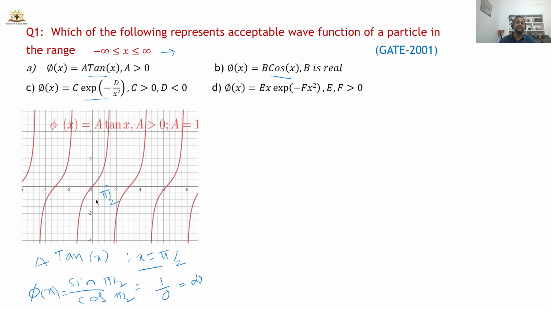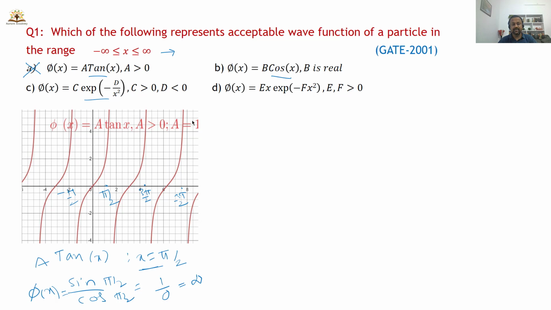We are getting an infinite value for tan at pi by 2, 3 pi by 2, 5 pi by 2, and the same way on the negative side, minus pi by 2. So that means tan x is not a valid wave function.